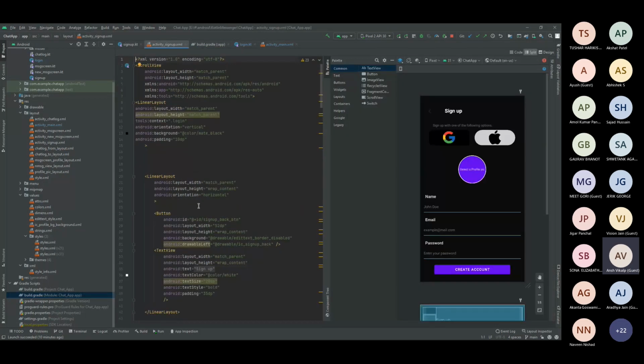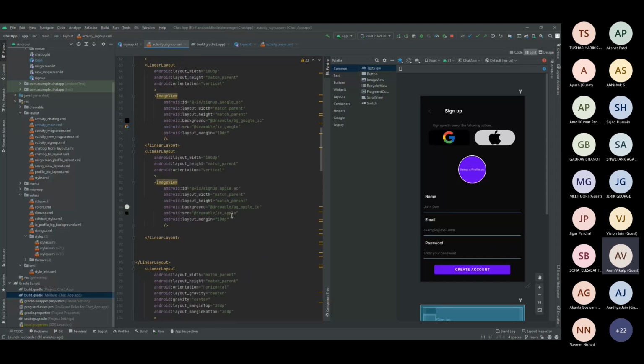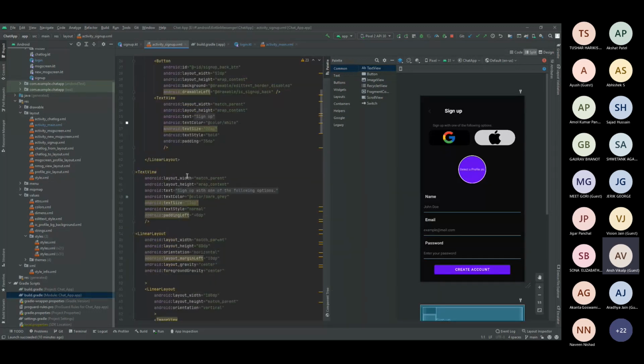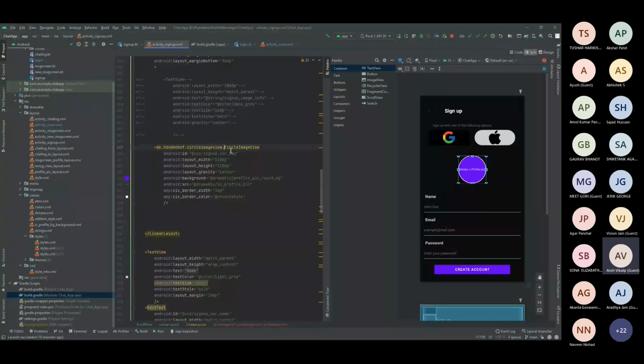All you have to do is, in this particular sign up activity, where it is, yeah, here it is, the CircleView. Inside this, I will be loading the Picasso. And CircleView is also another external library.